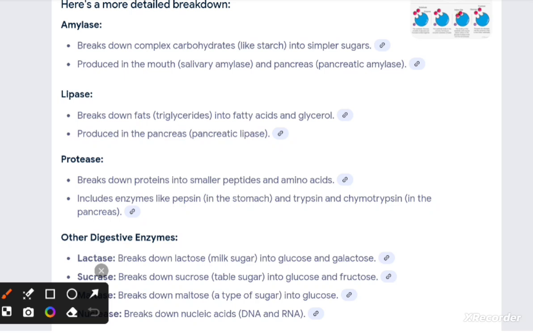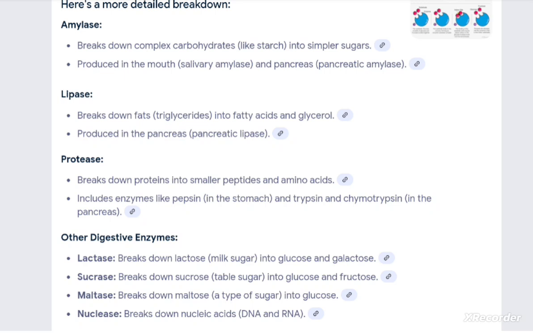Sucrase breaks down sucrose, table sugar, into glucose and fructose. Maltase breaks down maltose, a type of sugar, into glucose. Nuclease breaks down nucleic acids, DNA and RNA.